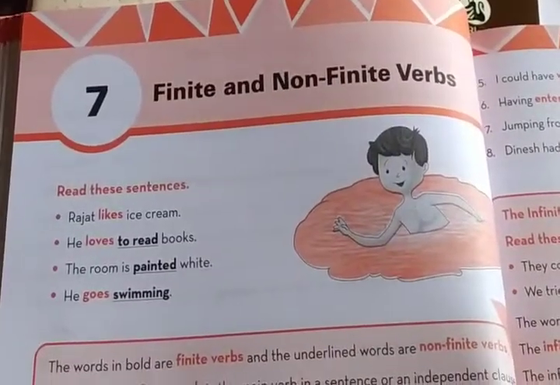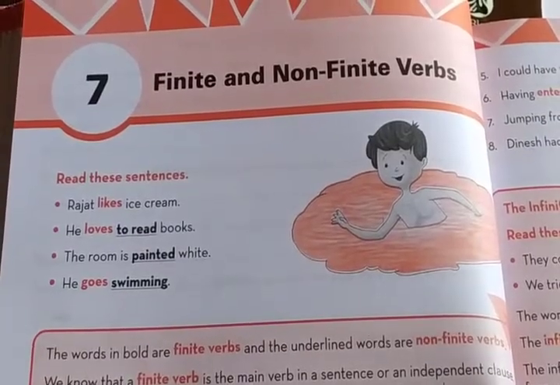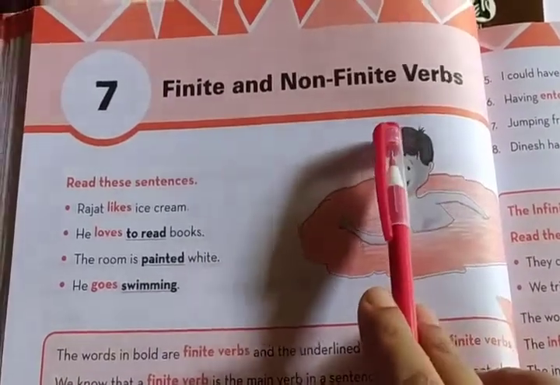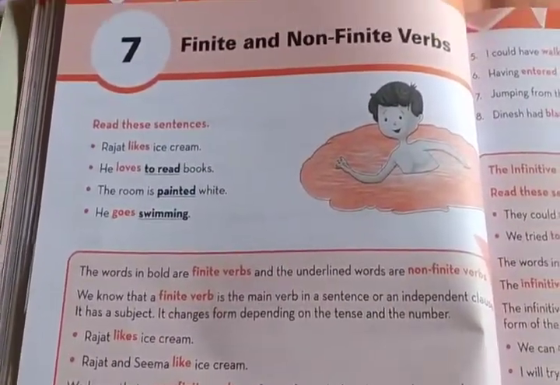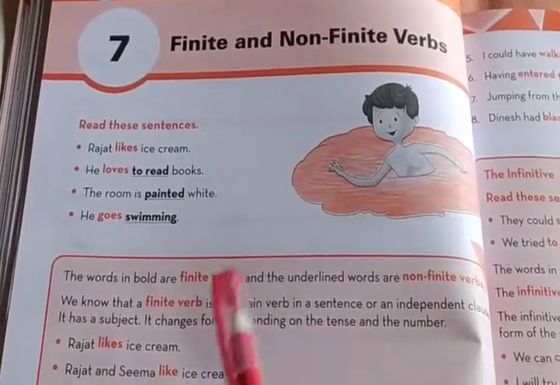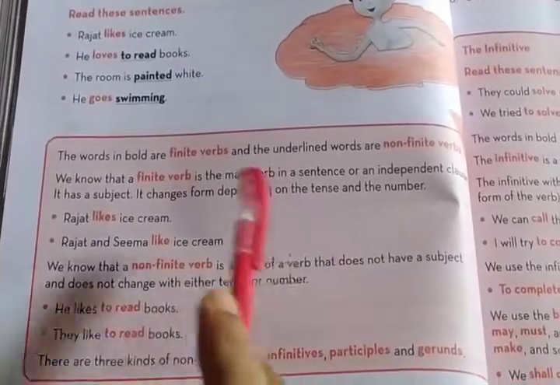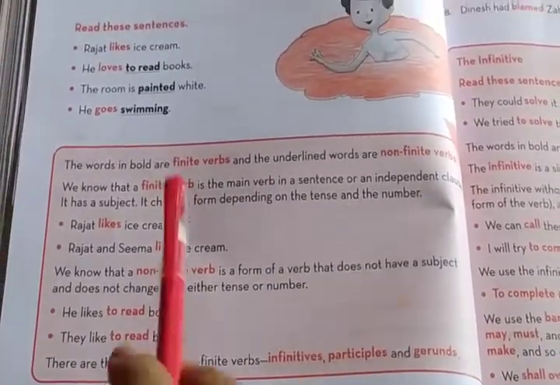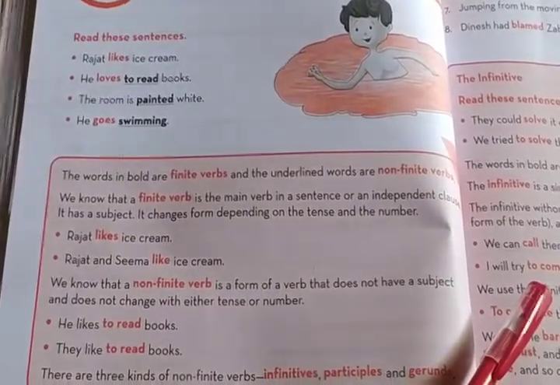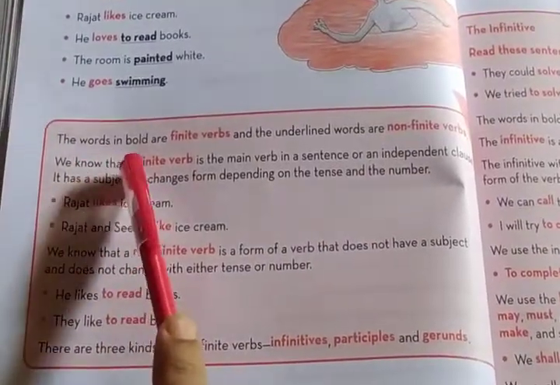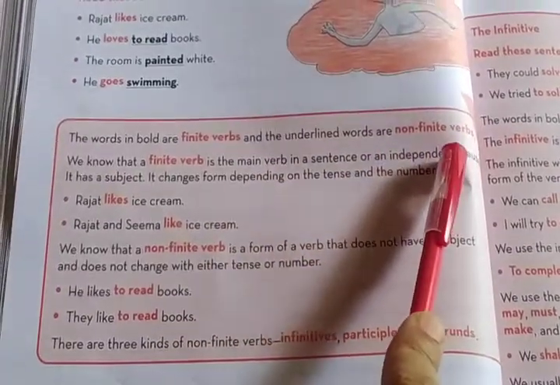Hello students, today I will analyze chapter 7, that is finite and non-finite verbs, from ACE English Grammar and Composition of class 8. At first you have to know what finite verbs and non-finite verbs are. I am analyzing that highlighted box only, and I will solve all the exercises first and then post the answers in the description. The words in bold are finite verbs and the underlined words are non-finite verbs.